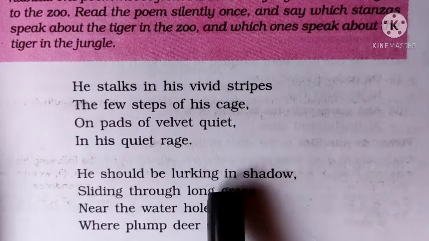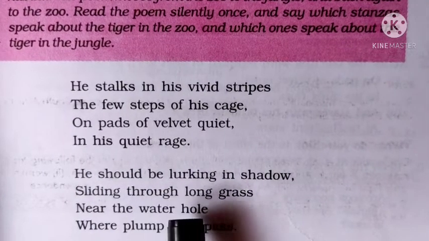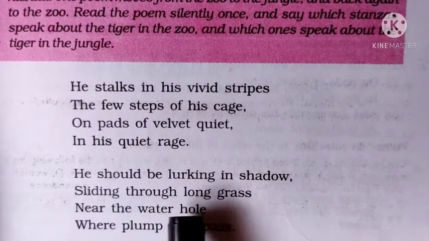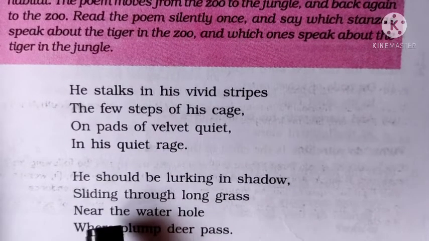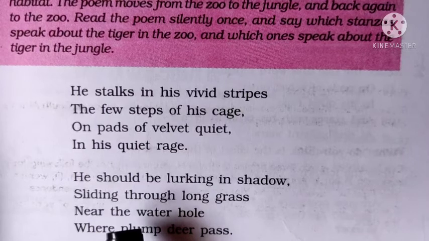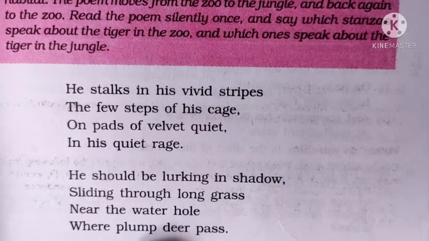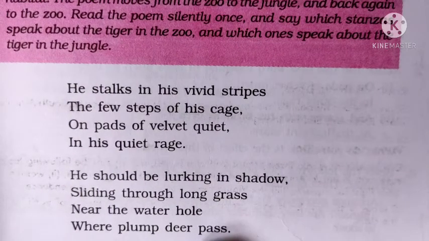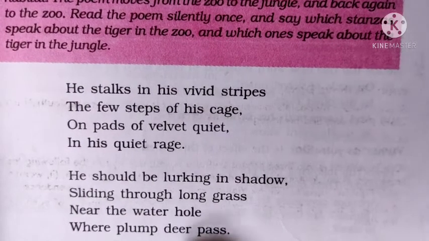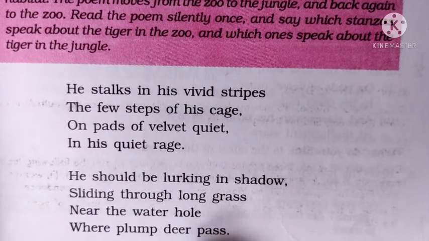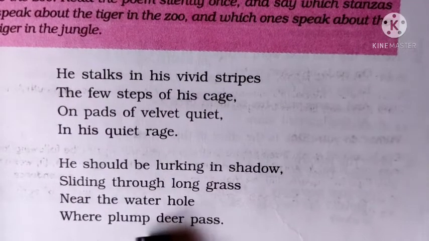He should be lurking in shadow. Lurking here means hiding. So the tiger should be hidden in shadow, sliding through long grass. Sliding means smoothly moving. So the tiger should be hiding in the shadow of smooth long grass, near the water hole where plump deer pass. Plump means fat deer used to pass.